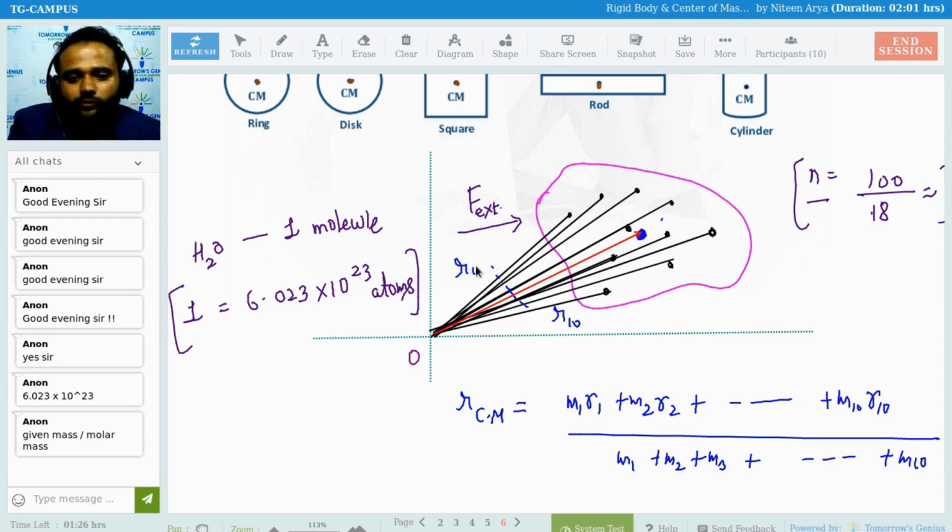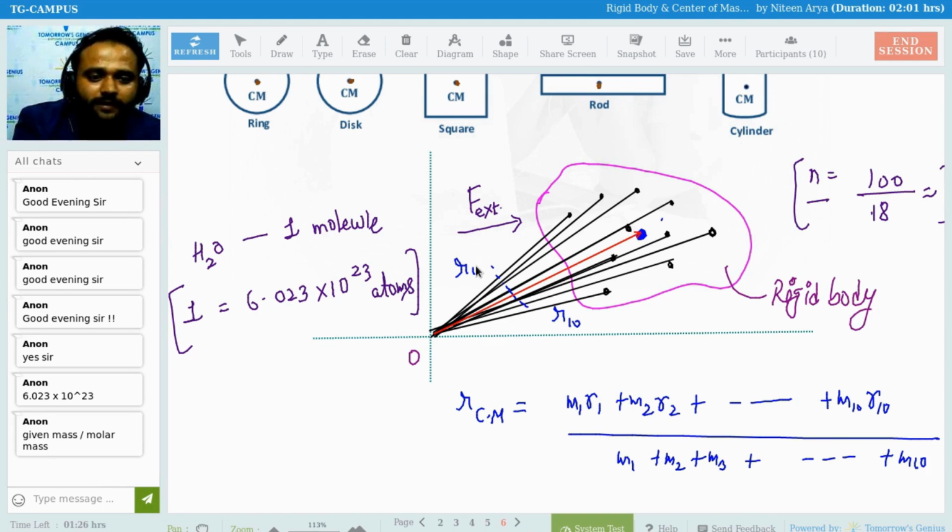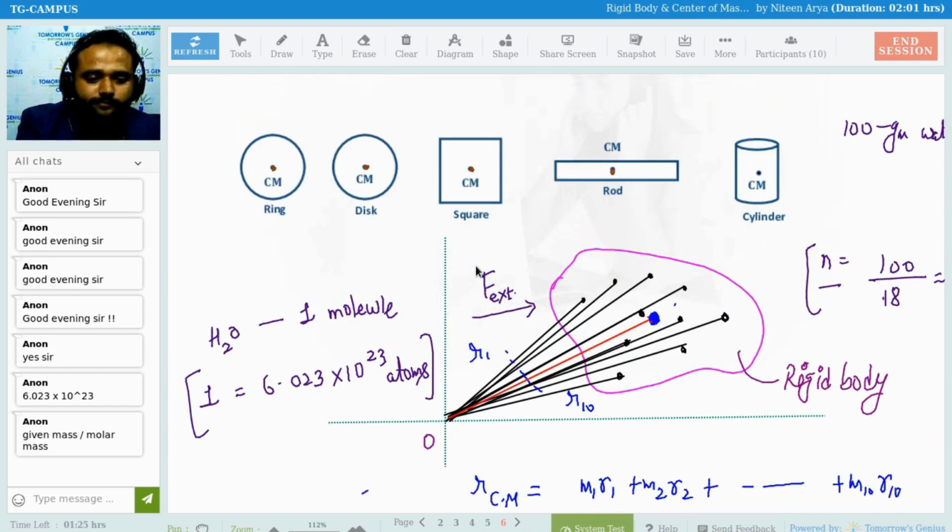Now for this whole rigid body, I take it as a point mass particle with the center of mass at this point, and I do everything the same as for a point mass particle. Clear? So that is the story of center of mass. Is this clear, everyone?